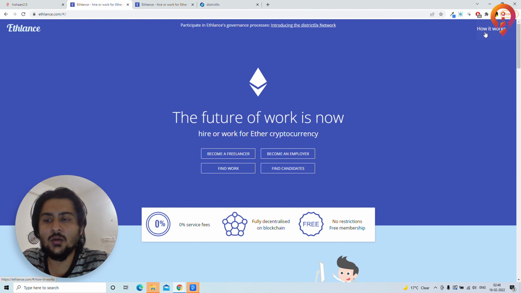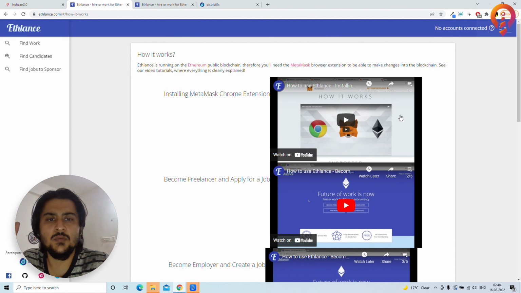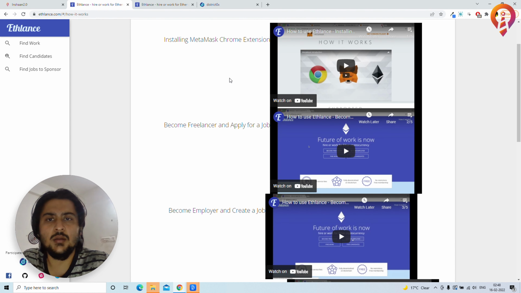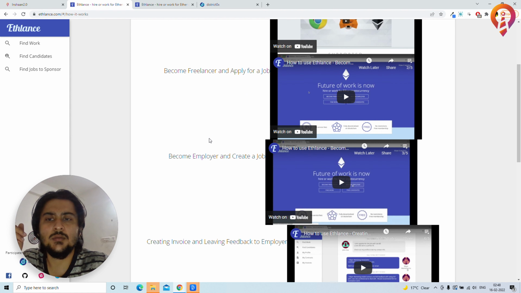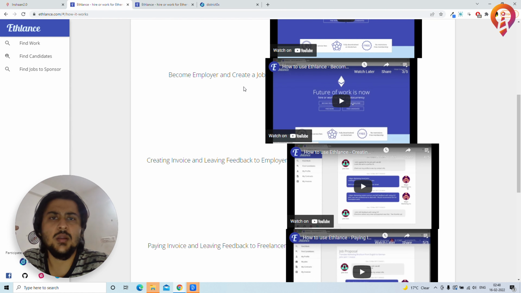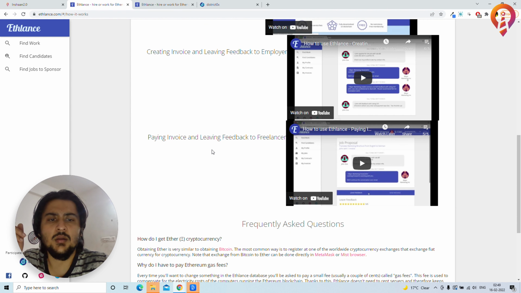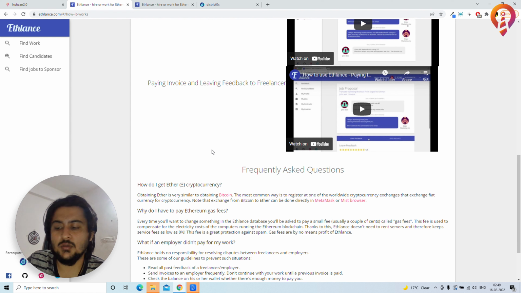Now, getting into this, Ethlance is a bit difficult. That's why they have created a list specifically for the procedure that you need to follow. First, you need to install MetaMask and link that. MetaMask is basically a wallet which has a Chrome extension. You can just download that Chrome extension and then connect it with your wallet here in Ethlance, and then become a freelancer and apply for the job, or become an employer and create a job. Create an invoice, which is basically the smart contract that you create, and when the job is done, you get paid. This is how Ethlance works.